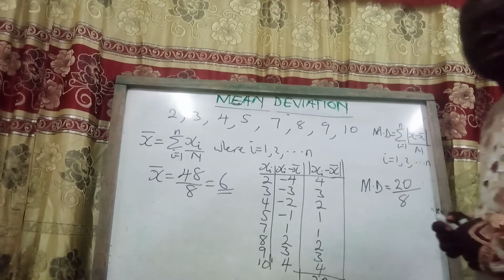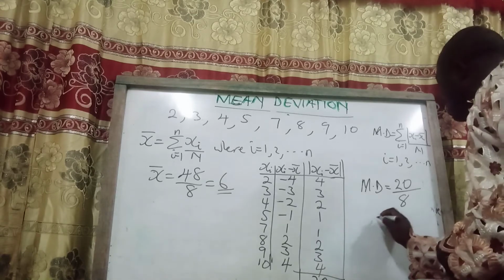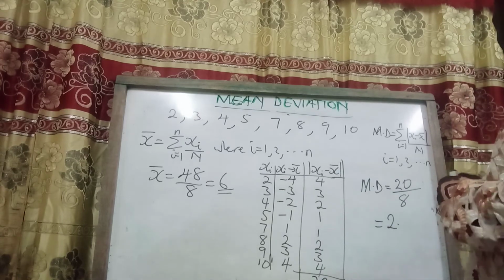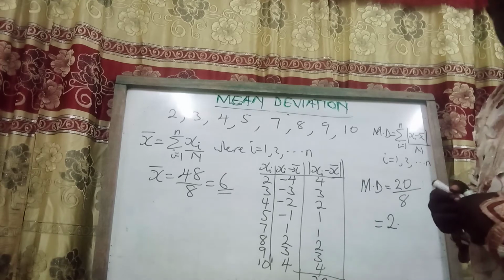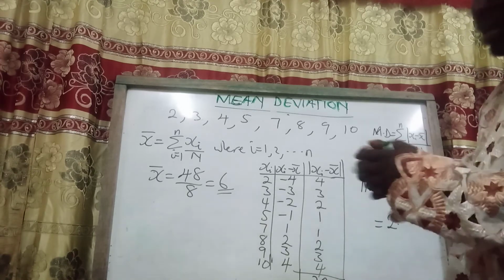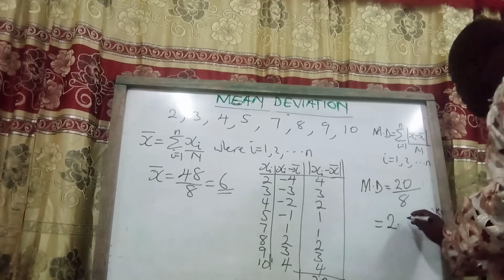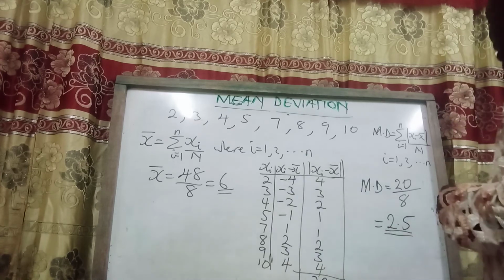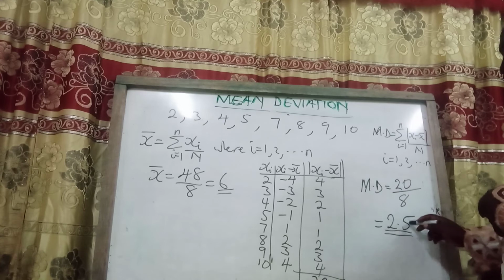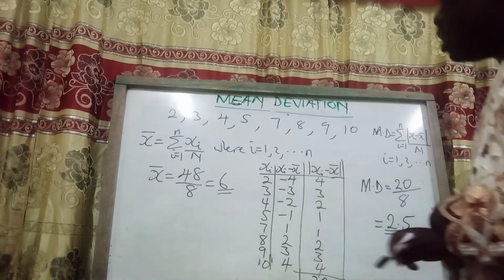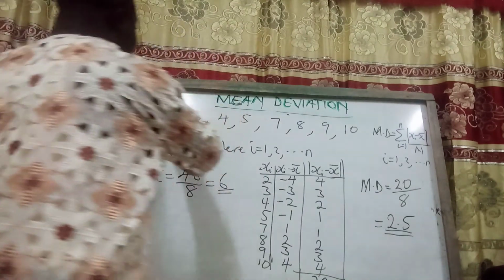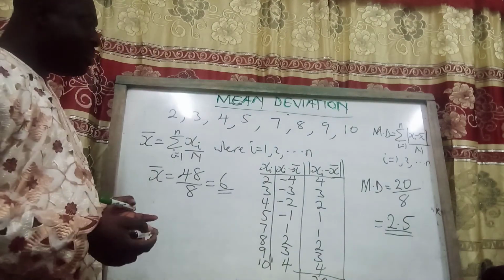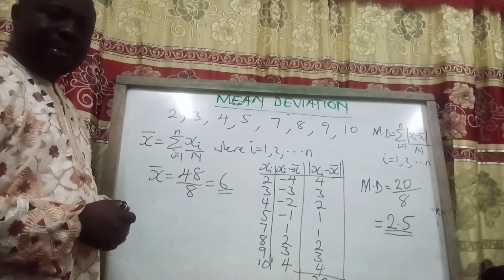Now let's look at 20 divided by 8. What do we get? We will get 2 point, because 8 goes into 20 two times, remaining 4. When you divide 40 by 8, you get what? 5. So dividing 20 by 8, we are going to get 2.5. And that becomes the mean deviation of the distribution of the set of data 2, 3, 4, 5, 7, 8, 9, 10. That is how we calculate the mean deviation when data is given in this format.